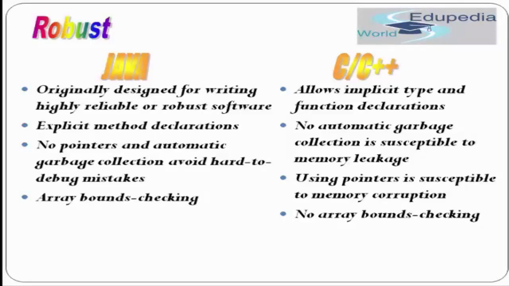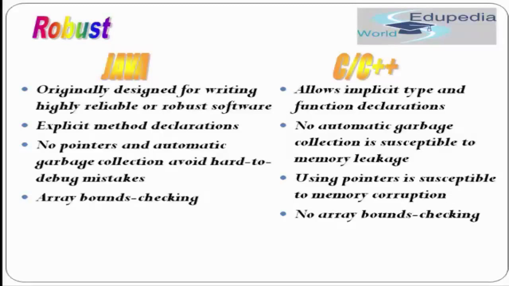So whenever you create a function, firstly you have to put the definition and then you can declare a function. So you have to do that explicitly. In Java, you don't need to do that. And since we have already seen that there is no concept of pointers or automatic garbage collection, that also makes Java a very reliable language. So there is no concept of dangling pointers, there is no concept of memory leakage in Java. So that makes Java very reliable as compared to C and C++.